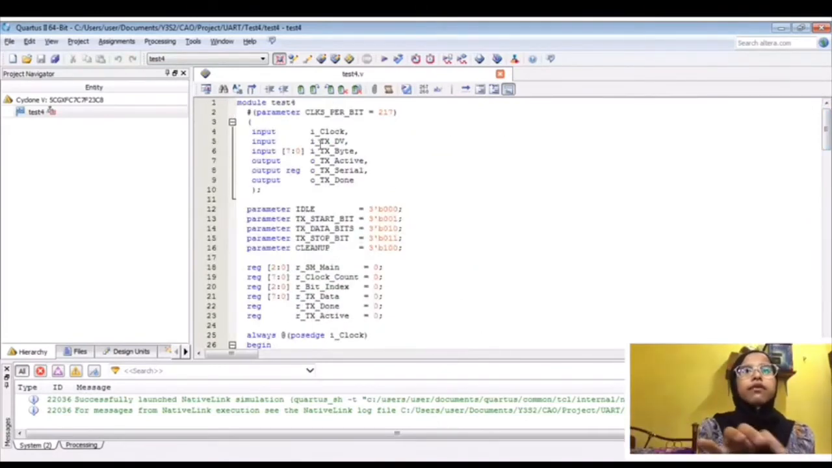Okay, the coding for the UART on FPGA board is like this. We name it as test 4. Okay, we got this coding from the internet, and then we elaborate it.